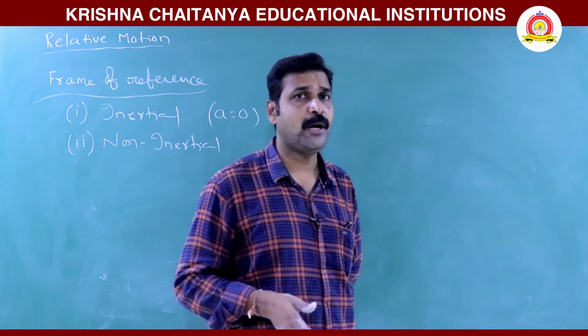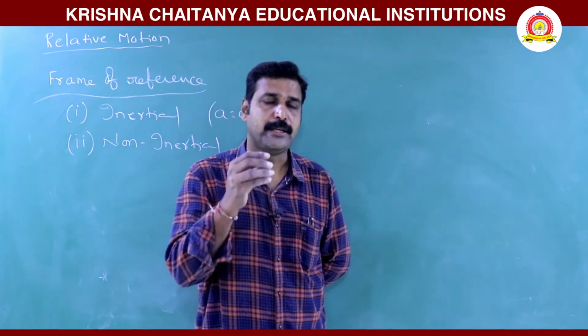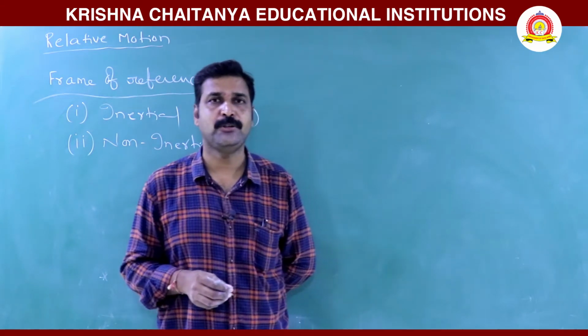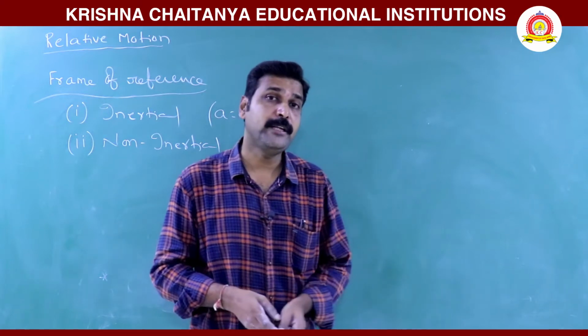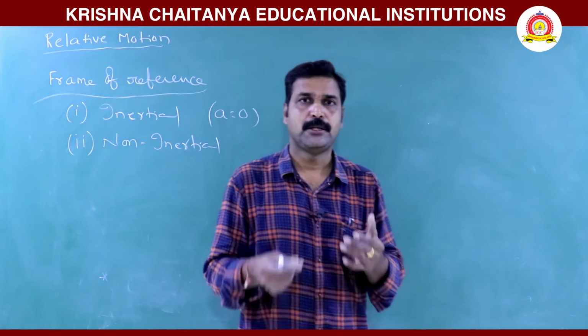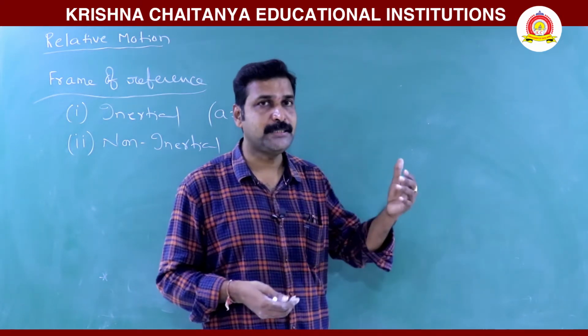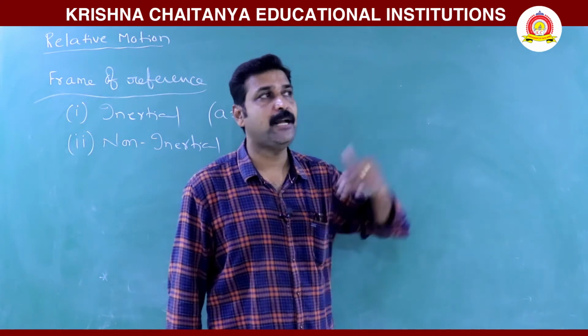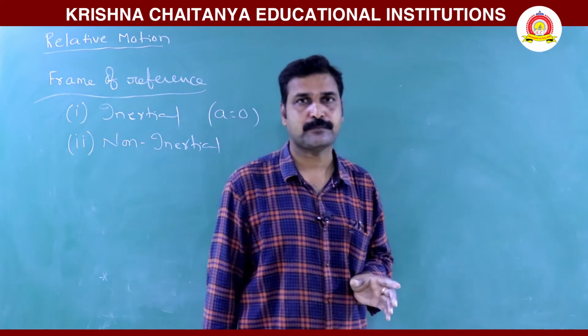Here, when you are describing the motion in a frame, you are describing the motion of another body. Another body may be treated as another frame. If you are sitting in a moving bus and another bus is moving ahead of you, then that bus is also another frame.